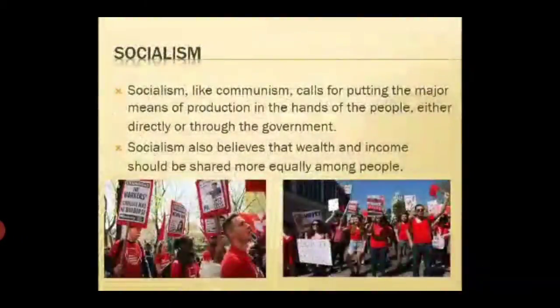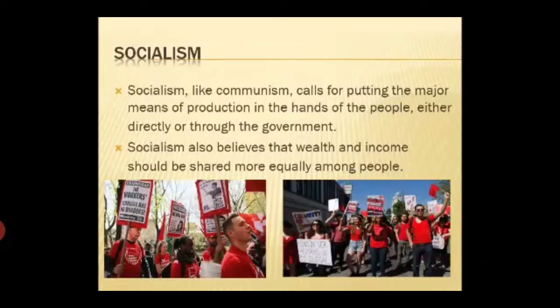Next is socialism. Socialism, like communism, calls for putting the major means of production in the hands of the people, either directly or through the government. Socialism also believes that wealth and income should be shared more equally among people. Some socialists have the same beliefs as communists, but others believe socialism should be somewhere between capitalism and communism.